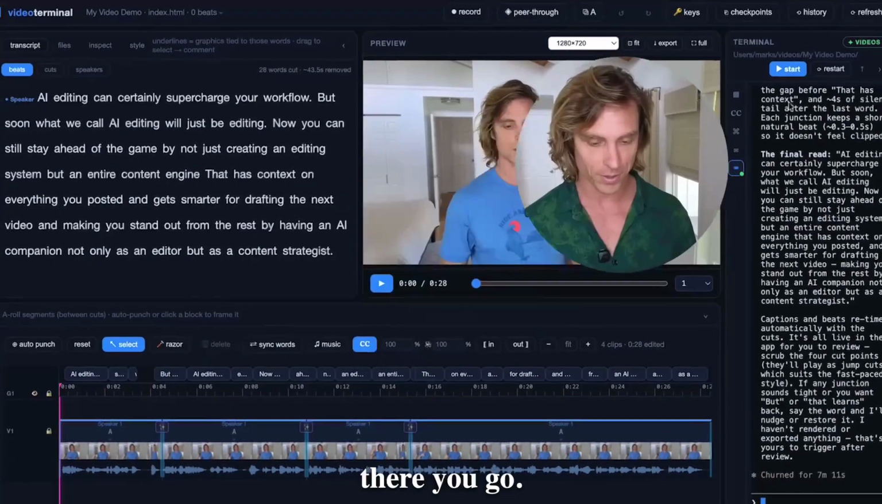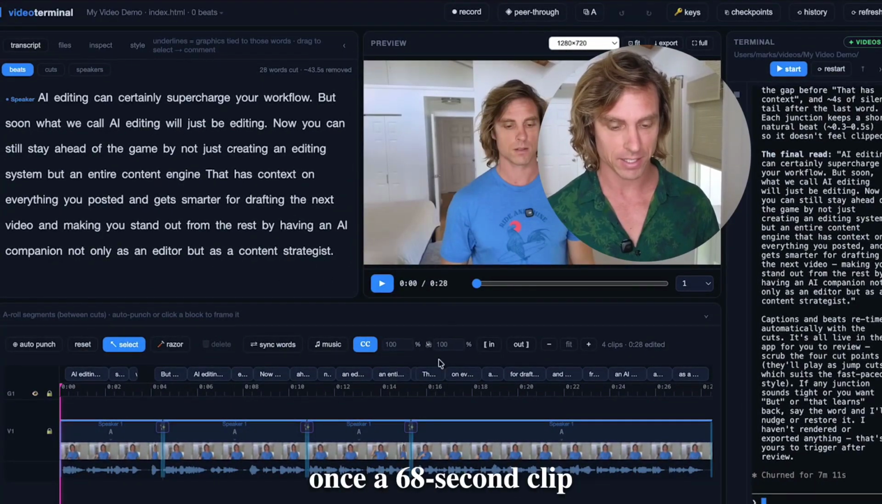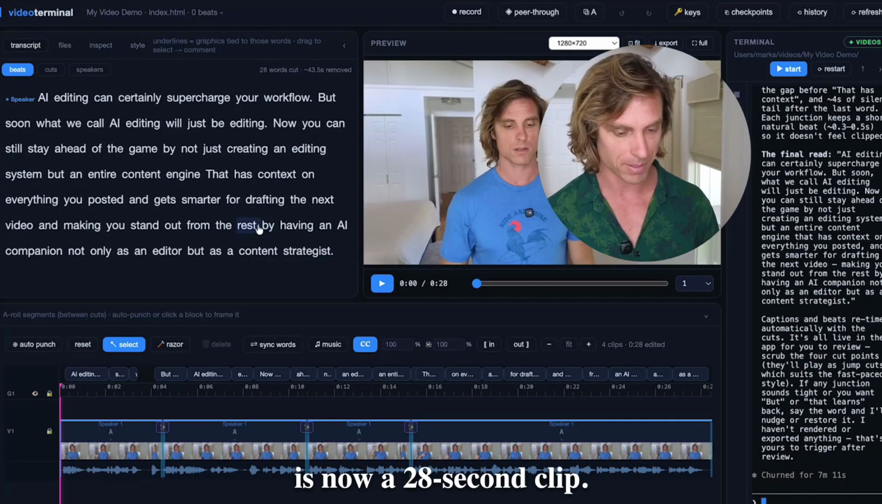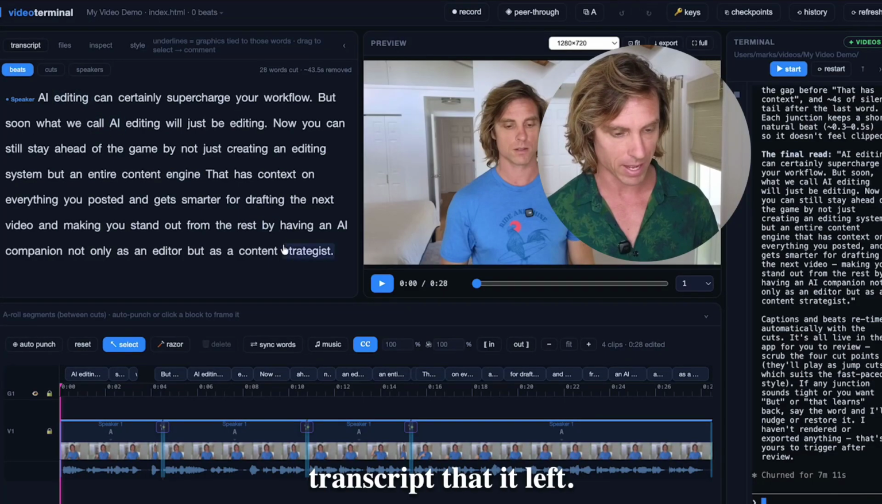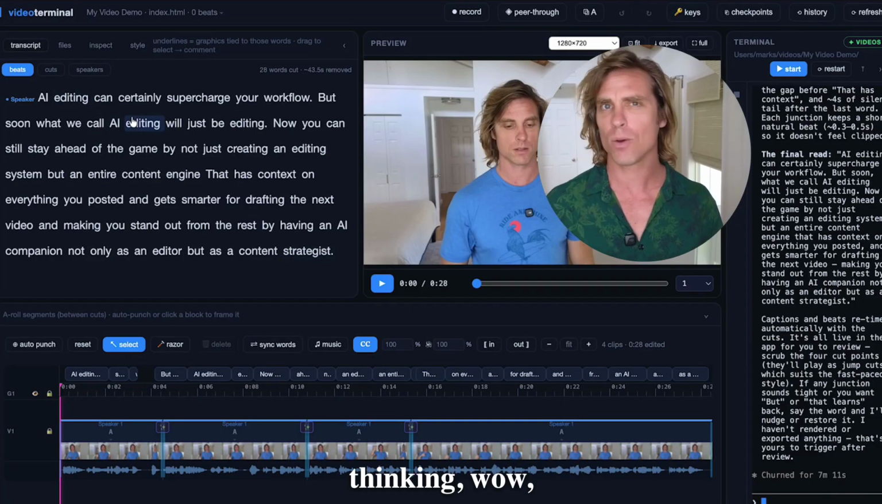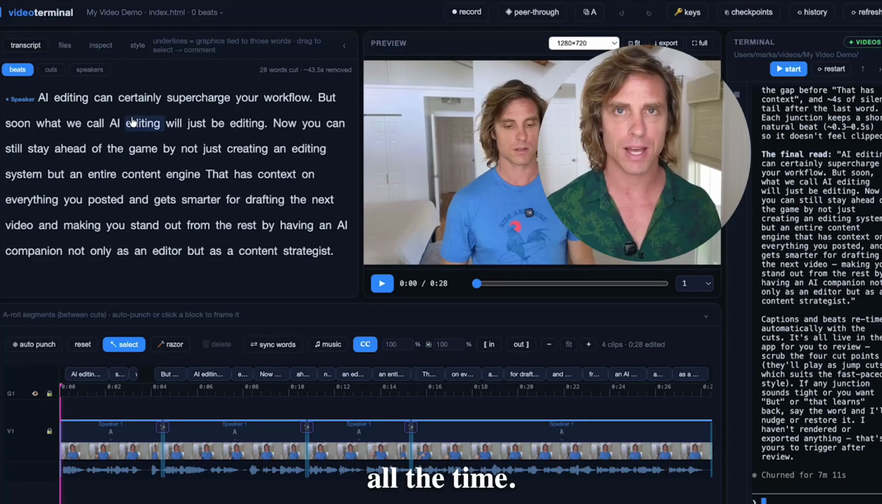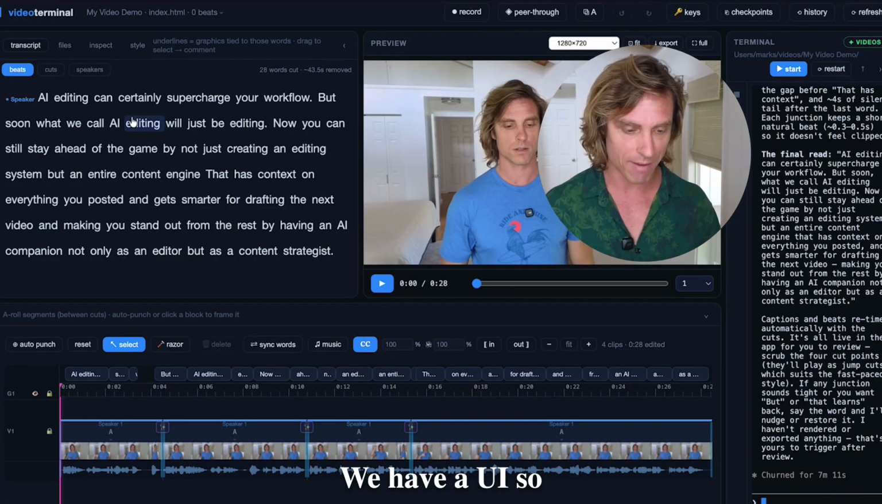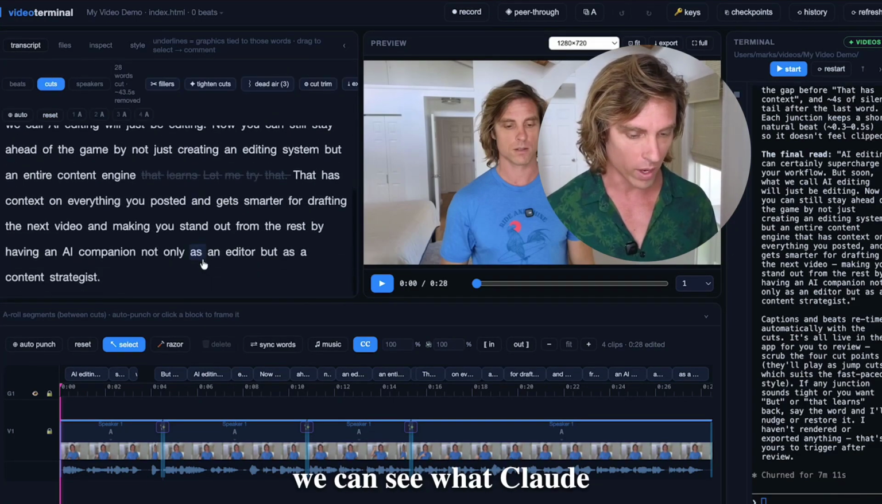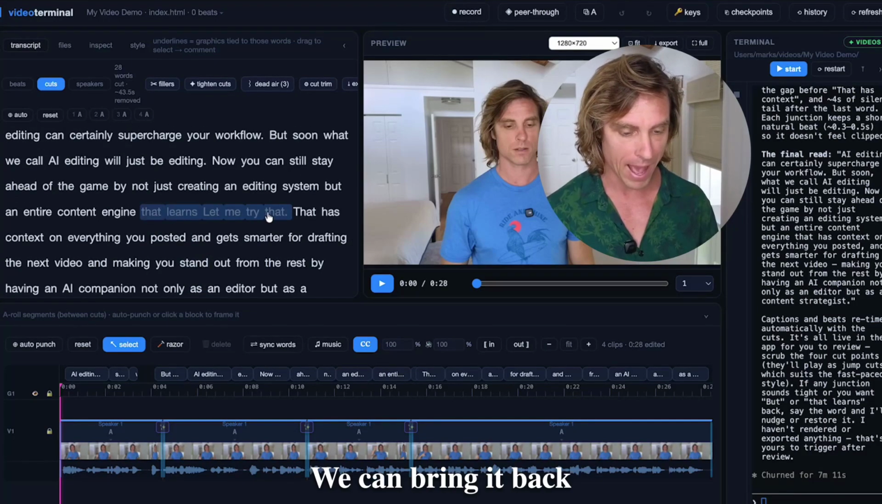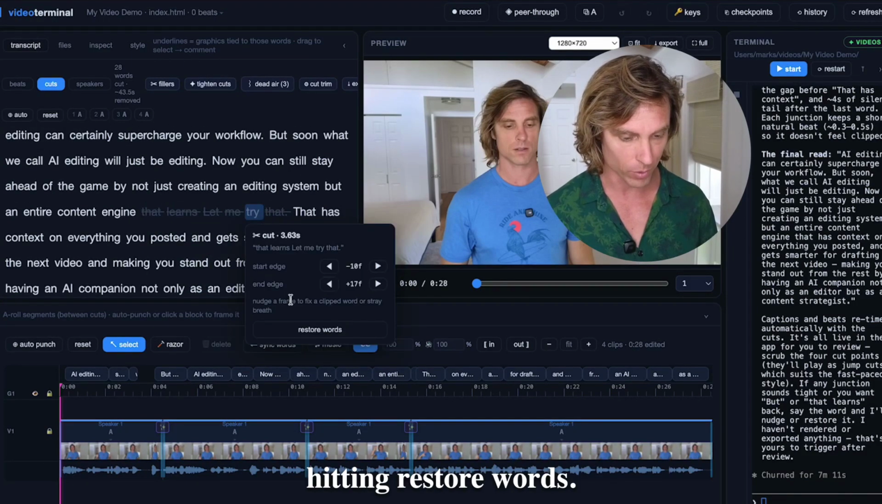All right, there you go. You can see what was once a 68-second clip is now a 28-second clip, and here is the exact transcript that it left. And you might be thinking, wow, cool, Claude does that all the time. But here's where the difference is. We have a UI, so we can see what Claude cut. We can bring it back if we want to by hitting restore words.